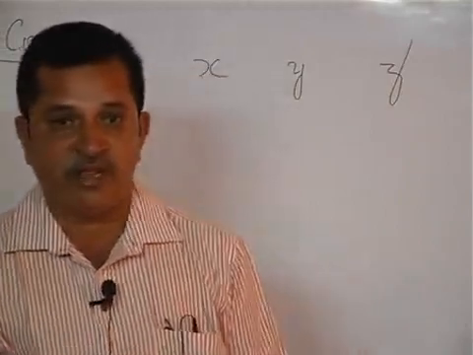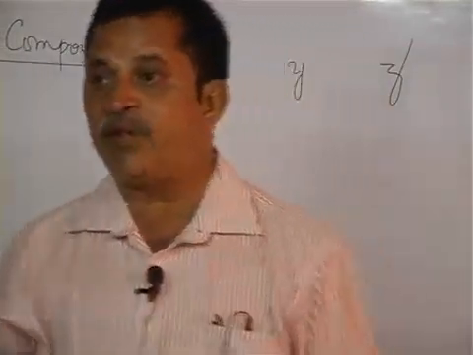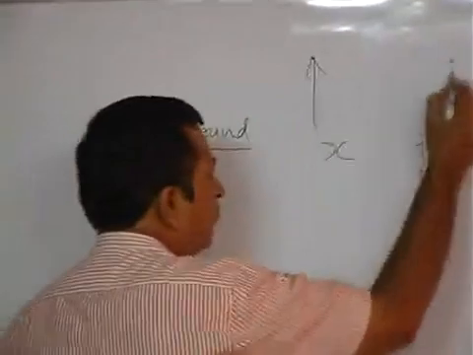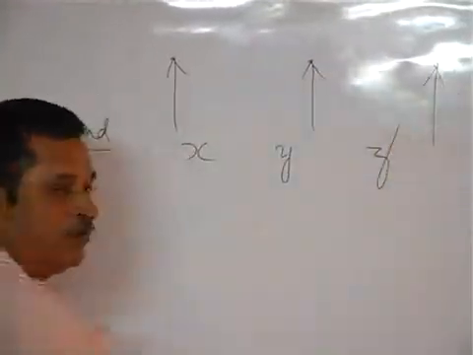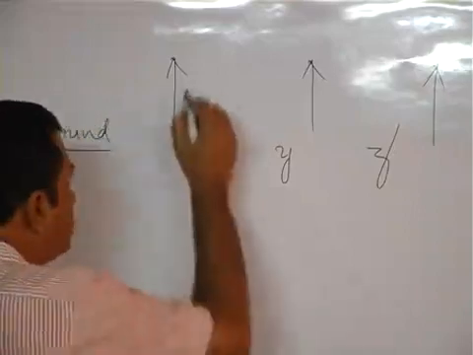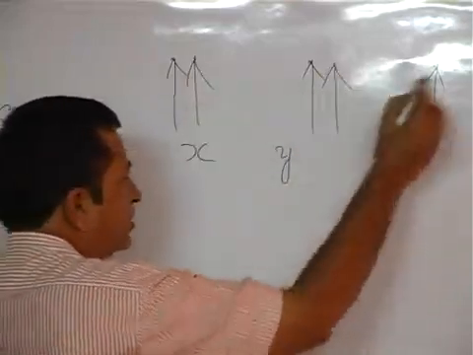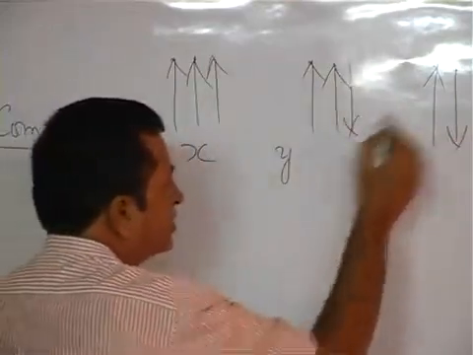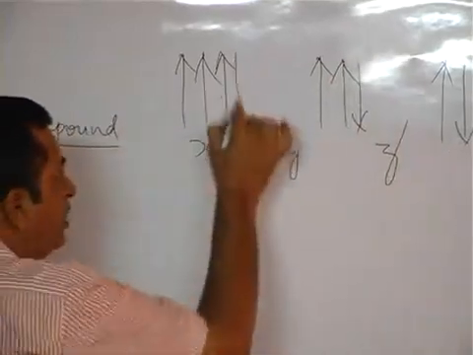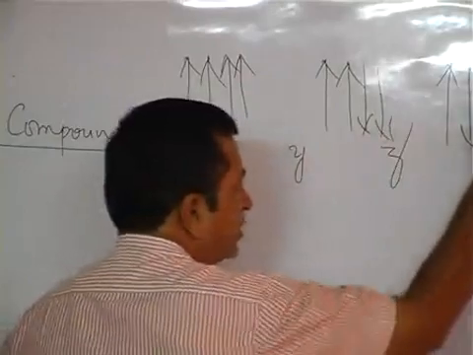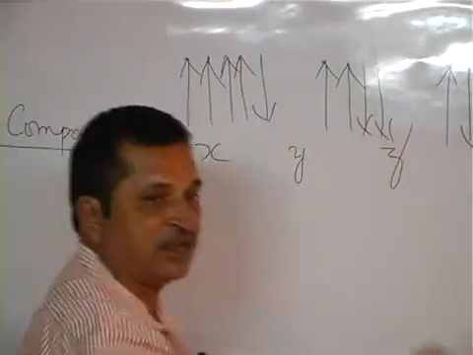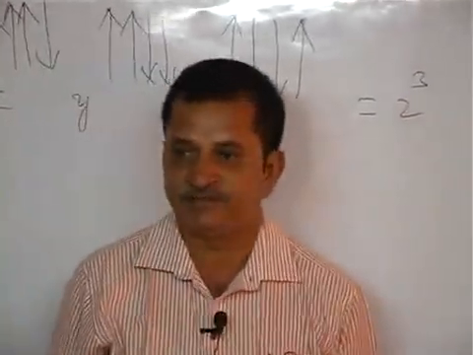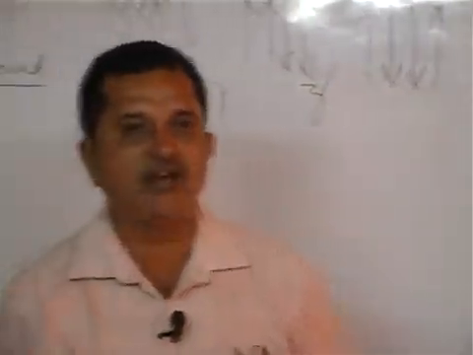If you have three variables, how can the problem be framed? When the x value increases, y also increases, z also increases, one model. When the x value increases, y increases, z decreases, one model. X value increases, y decreases, z decreases. X value increases, y decreases, z increases. X decreases, like that. If you take three variables, it means 2 cube, 8 models will come.